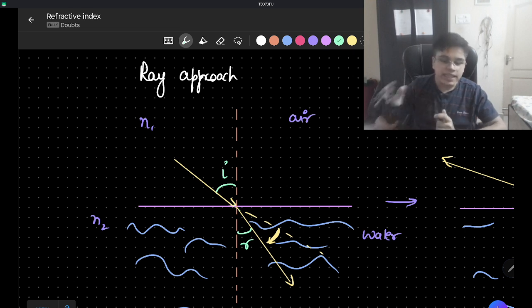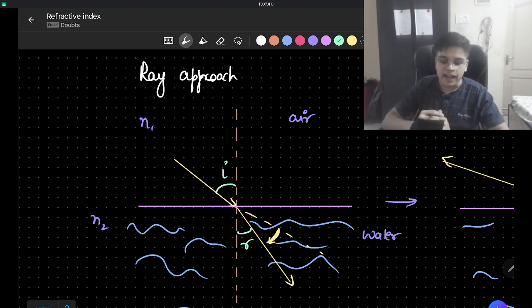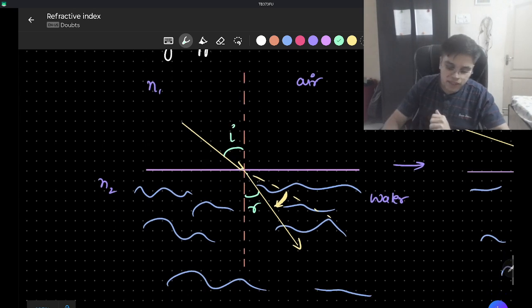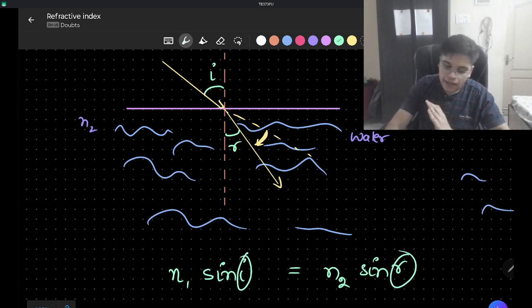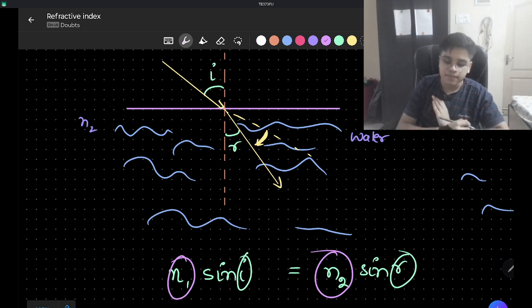And then Karthikeya comes back after studying and tells her about something called Snell's law. What Snell's law does is that it gives them a relation between the incident angle, the refracted angle, and the relative refractive indices. Why relative?